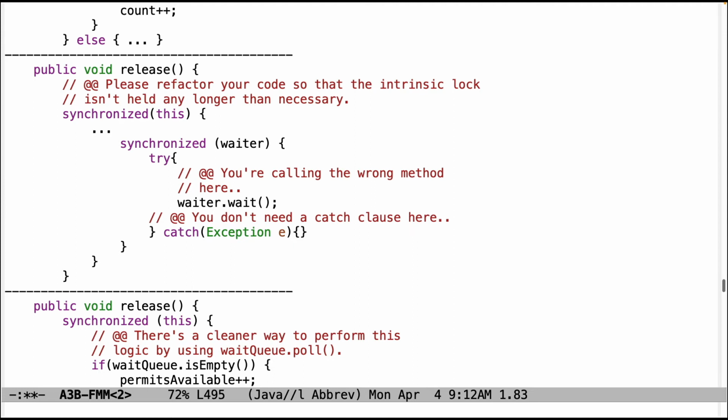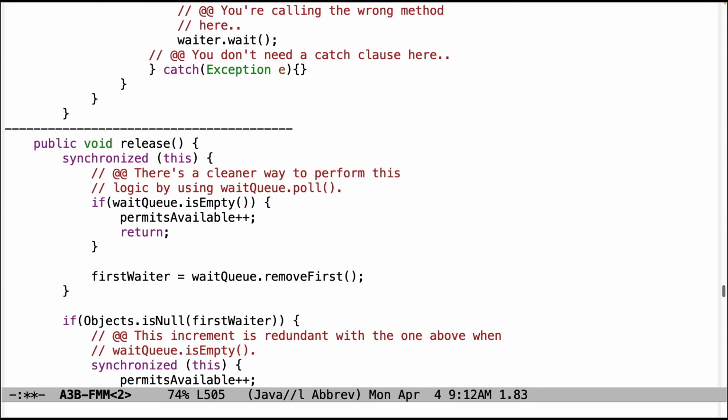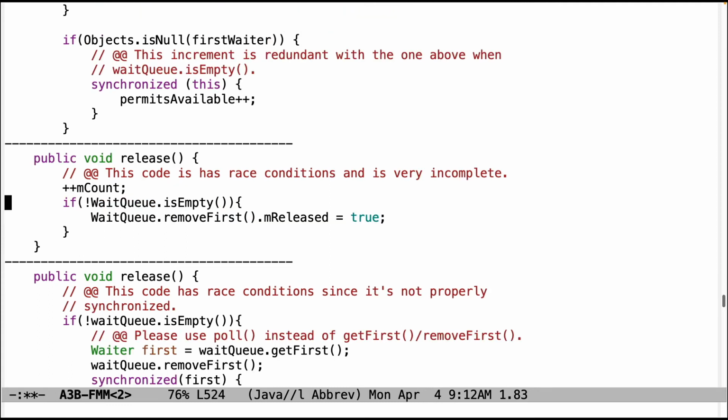And there's no need to have a catch clause here at all. Let's see, a couple more problems with release. You can clean things up by using the poll method instead of isEmpty and removeFirst. And again, this code is redundant with the one above. You can refactor this code to make it have fewer synchronized this statements.